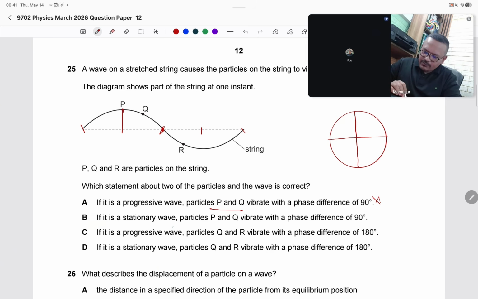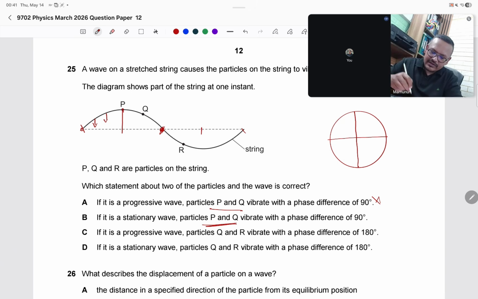If it is a stationary wave, particles P and Q vibrate with a phase difference of 90 degrees. If it is a stationary wave, listen to one thing very carefully. For all the points from node to node, the phase difference is zero because they are all moving in the same direction.